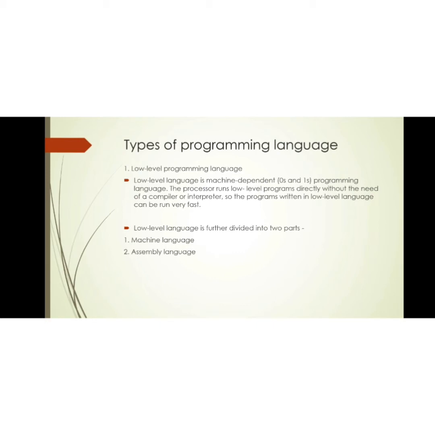Low-level language is the most understandable language used by the computer to perform its operations. It can be further categorized into machine language and assembly language. Machine language consists of strings of binary numbers, and it is the only language the processor directly understands. So it has faster execution time, since programs written in this language need not be translated.